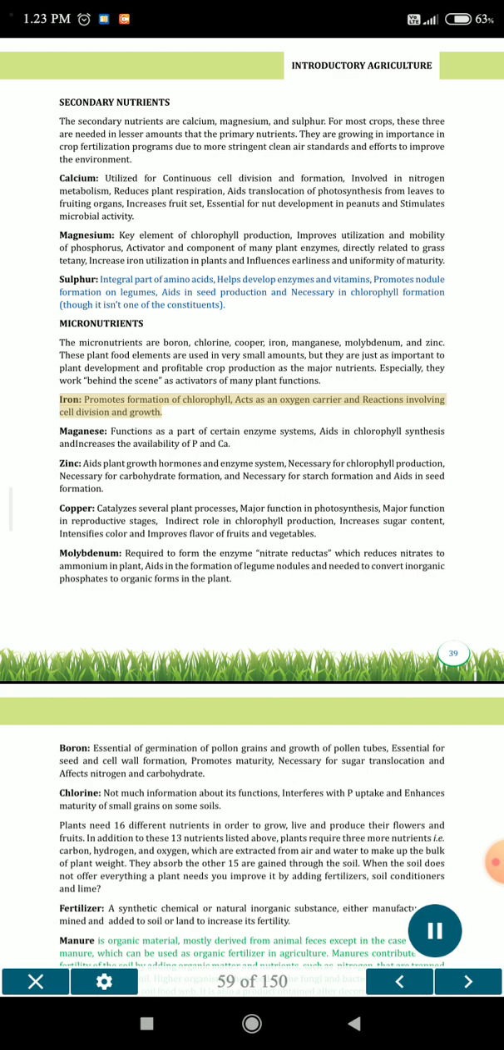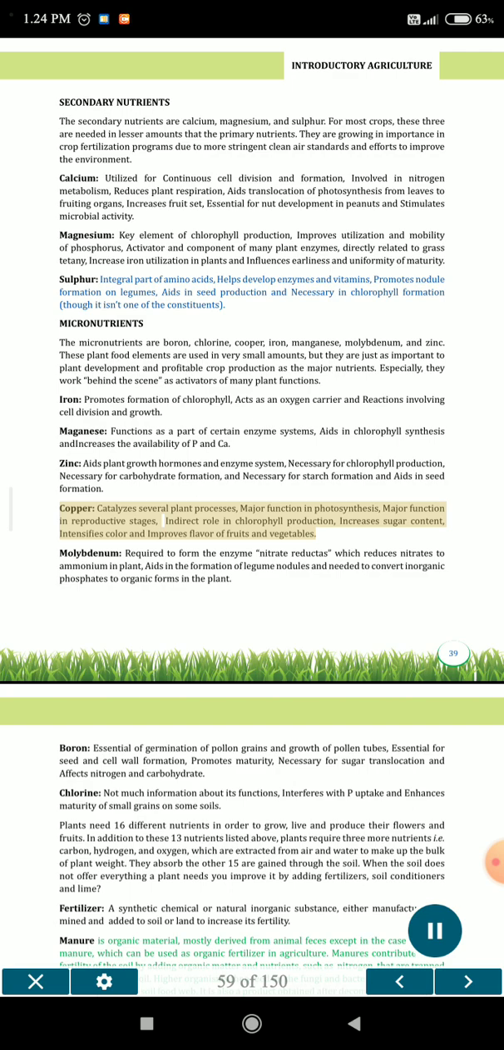Iron promotes formation of chlorophyll, acts as an oxygen carrier and in reactions involving cell division and growth. Manganese functions as a part of certain enzyme systems, aids in chlorophyll synthesis and increases the availability of P and Ca. Zinc aids plant growth hormones and enzyme systems, is necessary for chlorophyll production, carbohydrate formation, and starch formation and aids in seed formation.